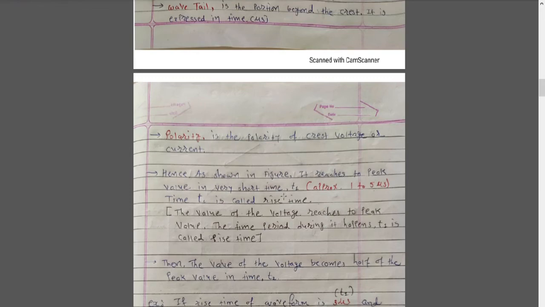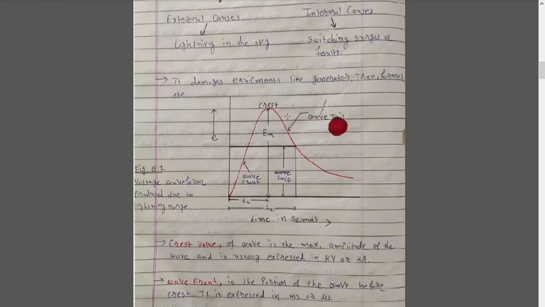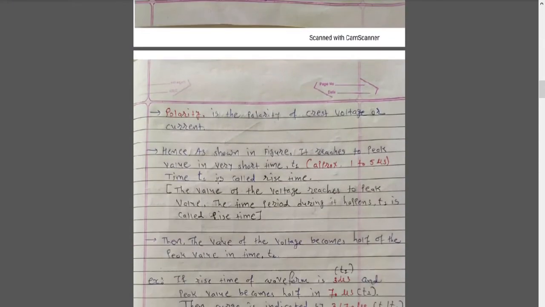For a voltage transient, the time taken by the waveform to reach the crest value is nearly 1 to 5 microseconds. As you can see right here, this time t1 is the rise time, approximately 1 to 5 microseconds, during which the voltage reaches its peak value.